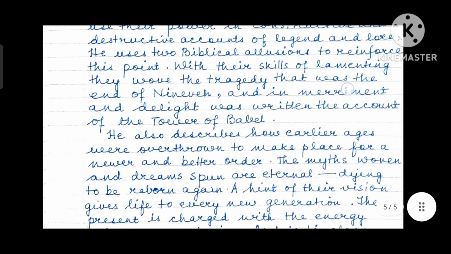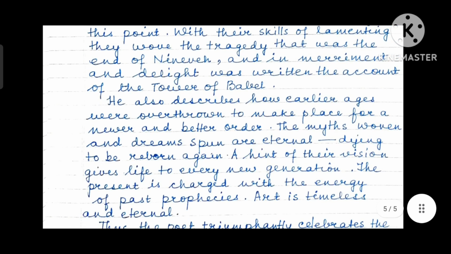He also describes how earlier ages were overthrown to make place for a newer and better order. The myths woven and dreams spun are eternal, dying to be reborn again. A hint of their vision gives life to every new generation.